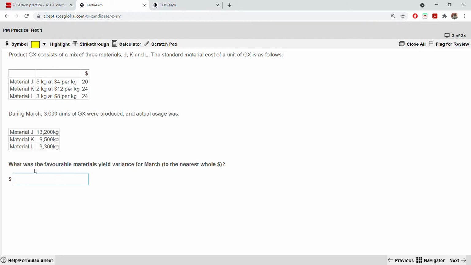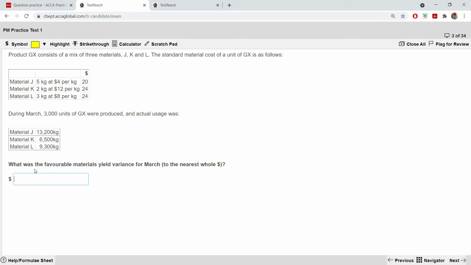Now you see, you studied this in F2 management accounting. Management accounting is heavily used in performance management also, so you have to be good there in F2. If you are good in F2, performance management will be easy for you.